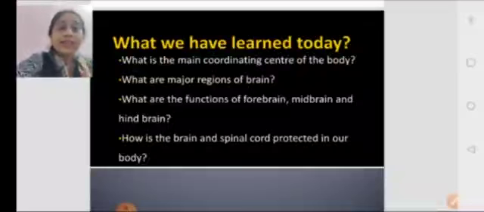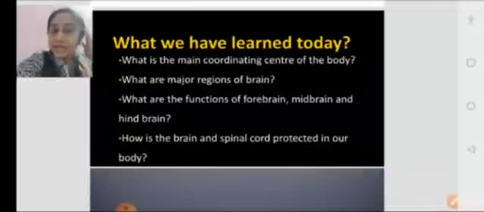How are the brain and spinal cord protected in our body? The brain is protected under the skull and the meninges, and the spinal cord is protected inside the vertebral column.